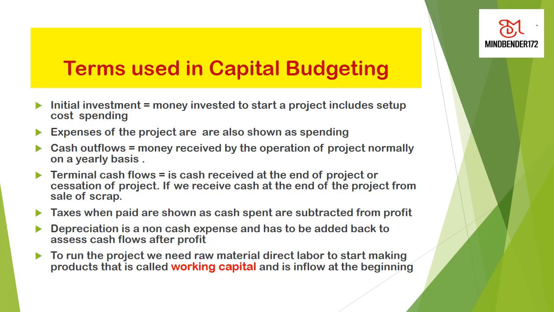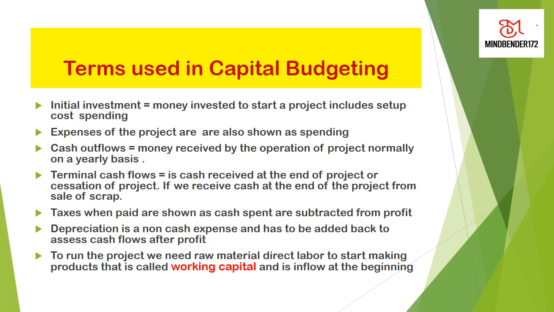If they are during the regular cycle, they are deducted from the sales and everything, and we get the cash outflow from the profit also. There are generally two methods of extracting cash flows. Either we take the income statement from the accounts department and take the profit from there, and make a few adjustments to get the exact cash flow to understand the money inflow or outflow of the project.